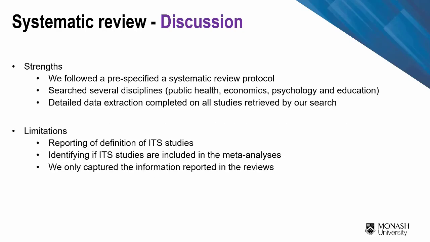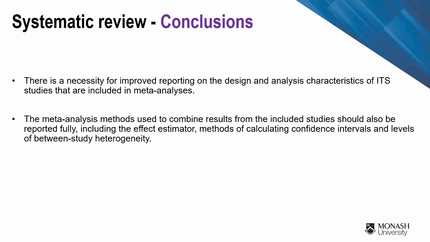Our systematic review has several strengths, the key of which was our extensive data extraction. As for limitations, determining whether a review met our inclusion criteria was much harder than expected. Given that reviews often did not include a definition of ITS studies, we struggled to determine if ITS studies were included in the reviews at all, and subsequently if they included a meta-analysis, and then in which meta-analysis had the ITS studies. So to conclude, this systematic review indicates that reporting in reviews of ITS studies should be improved.